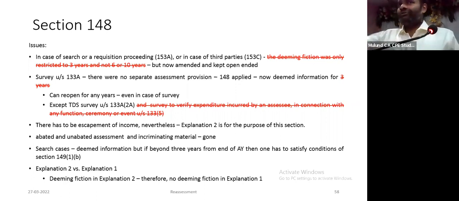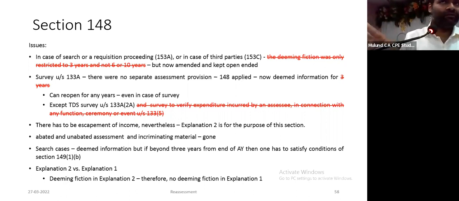Survey under 133A, there was no prior section for any special assessment procedure in pursuance of survey. They used to reopen under 148. Now again they'll do it under 148, but they are given special protection because there is a deemed suggestion that income has escaped assessment. Only that argument one cannot take. But apart from that, all other arguments are available. Tds survey is not covered. There is a specific survey section in 133A, subsection 2A, which gives power.